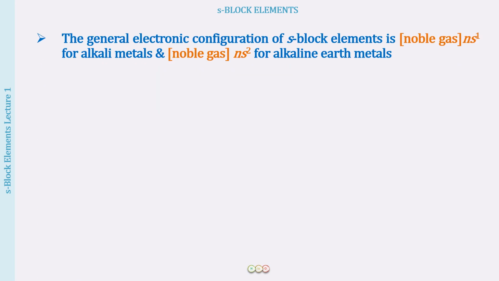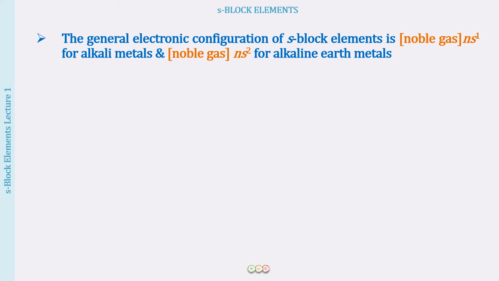First of all, what you have to remember is that the electronic configuration for the s-block elements is going to be noble gas ns1 for alkali metals, noble gas ns2 for the alkaline earth metals. I hope you all know how to write down the electronic configuration. I do not have to teach you that.